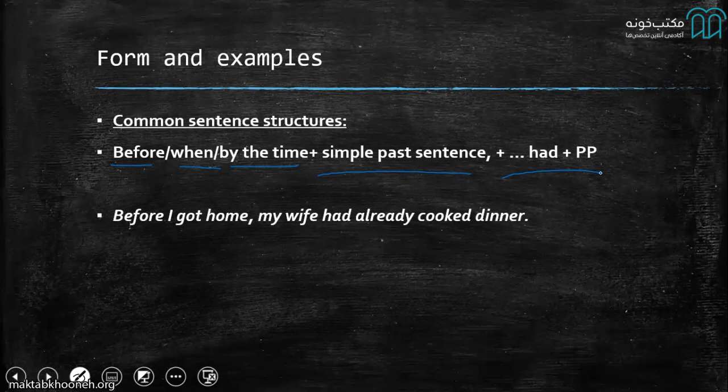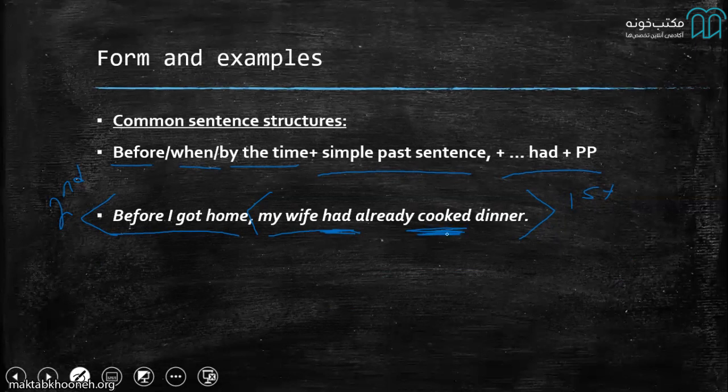Before I got home, my wife had already cooked dinner. So they're together. You could do two separate sentences: I got home, my wife had already cooked dinner. That could work as well, right? But people use before to make it easier so that they know before I got home, my wife had cooked dinner. So we know now that this, my wife had cooked dinner, is the first action, and I got home is the second action. So that's the only thing that really matters here, knowing what was first and what was second. We use this had plus the past participle of the verb to show that that action happened first.